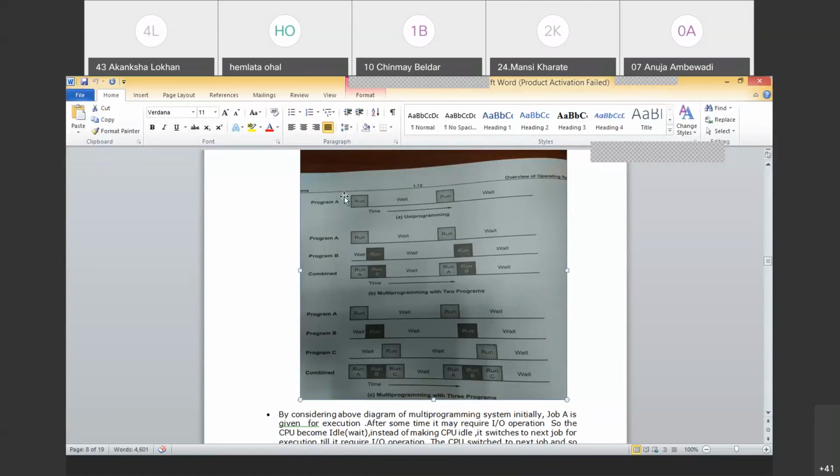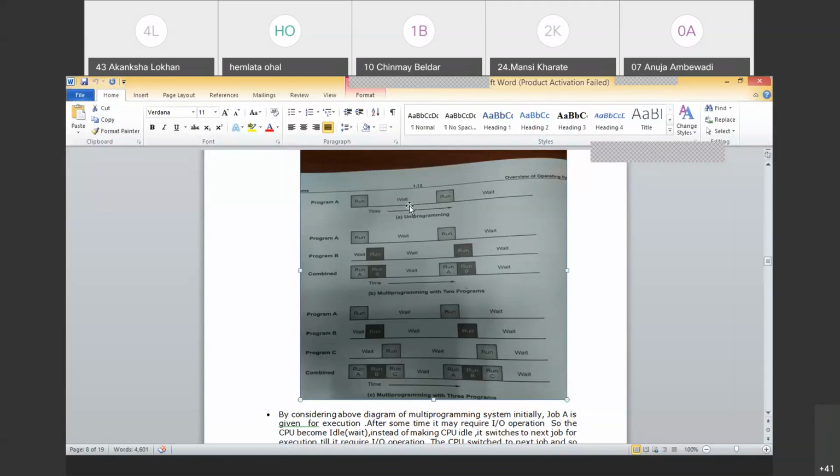This is simply a diagrammatic way of telling what your program is doing and for how long. After that, your program is in a wait state. Now, obviously, what is a wait state?